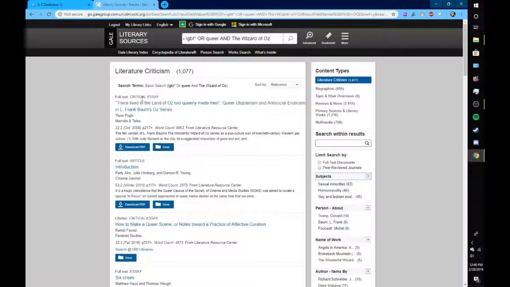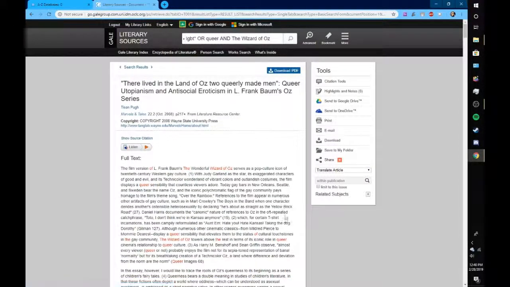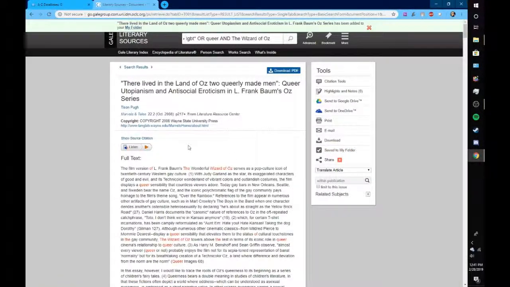So what we'll do is we'll go ahead and enter our first result here, which is a full-text critical essay. Gale offers a lot of tools once you're into individual pieces from their database. In addition to the traditional options of downloading a piece, emailing it to yourself, or printing it, Gale also allows you to share through cloud services such as Google Drive or OneDrive. Now, if you make a profile with Gale, as I have, you can also save it to your folder, which will make it easily accessible anytime that you go back to this database.